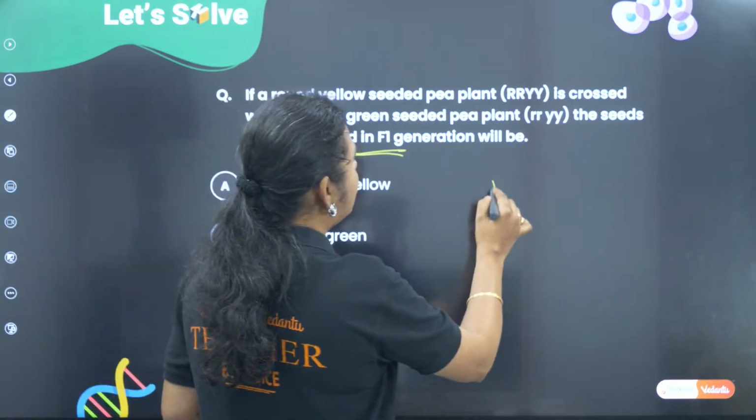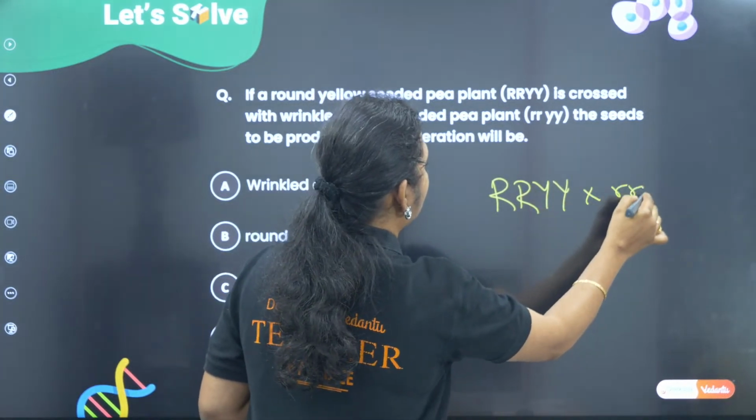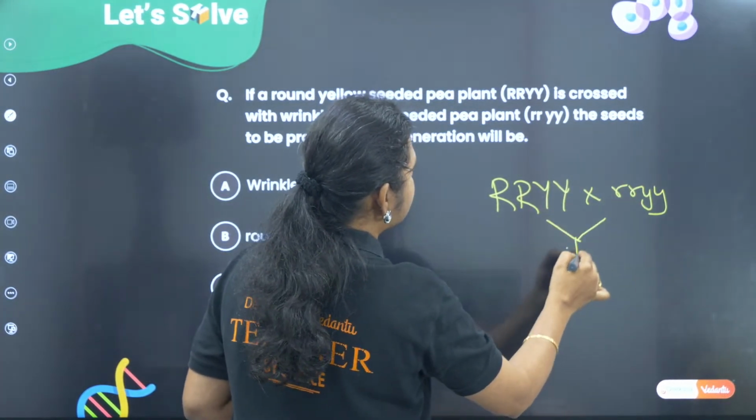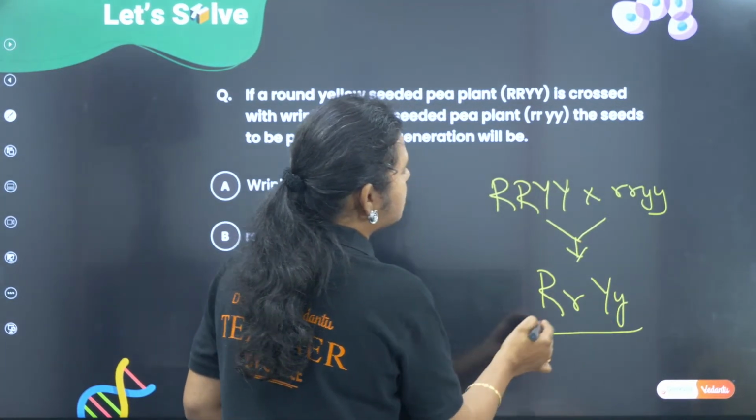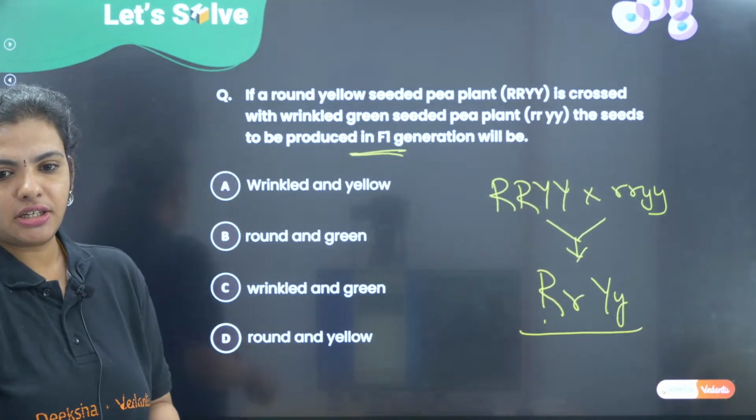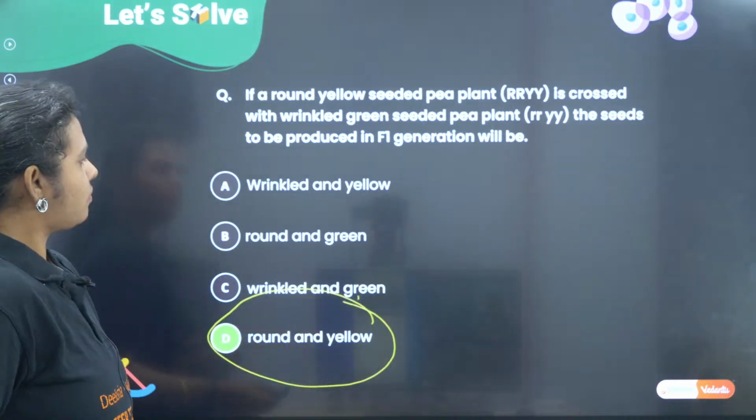Alright. So coming back here, capital R, capital Y crossed with small r, small y. My F1 generation is going to be capital R, small r, capital Y, small y. Correct? So that's going to be round yellow.